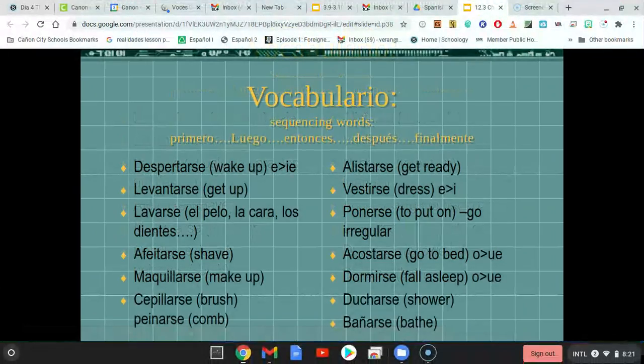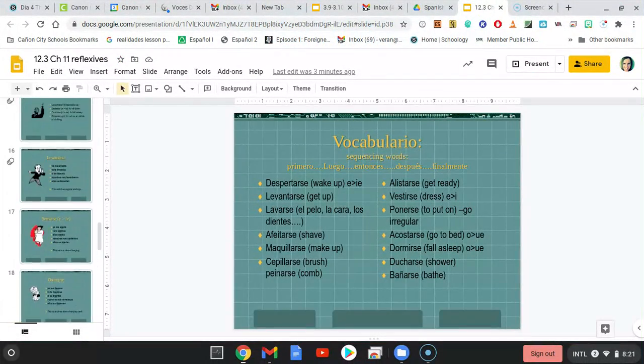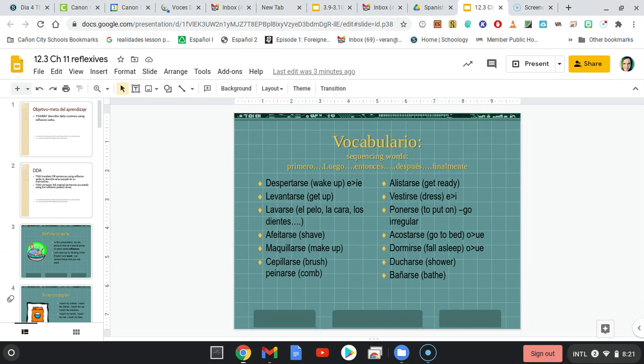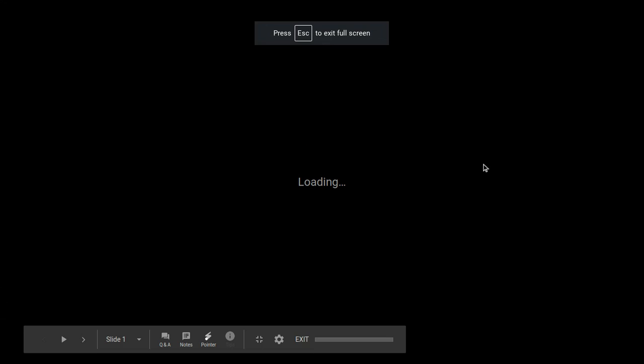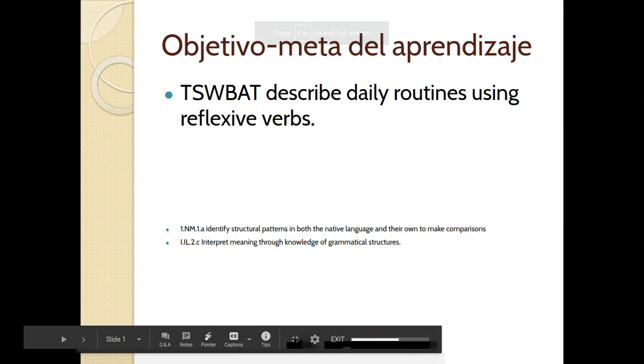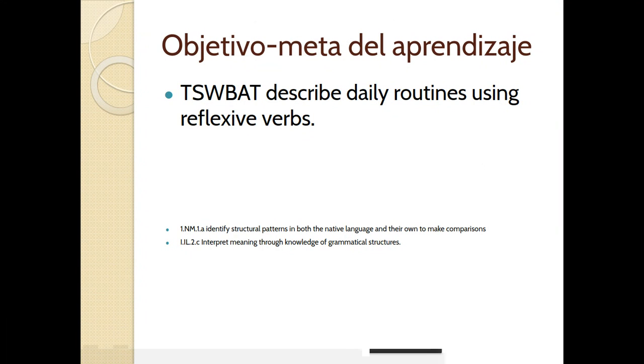Okay, so today we're going to be talking about what are called reflexive verbs, which is not that different from what you did when you conjugated verbs in the present tense before. We're just going to add what are called reflexive pronouns, and you guys are going to do a little project with this, so make sure you take notes on this video. I will also explain this when you're in class at the virtual meeting on the whiteboard. But you want to make sure that you look at this slideshow, which is linked on today's folder, and also that you watch this video and take notes, okay?